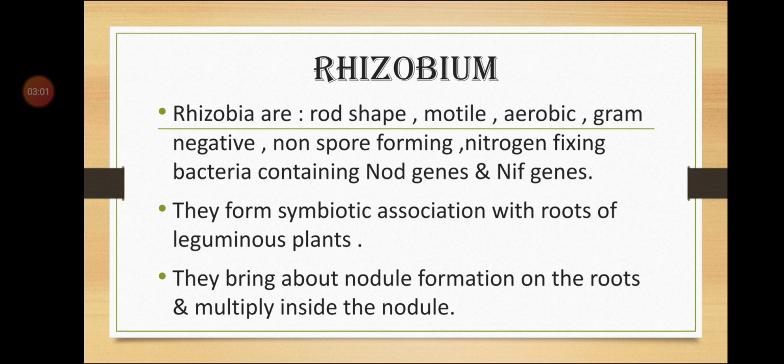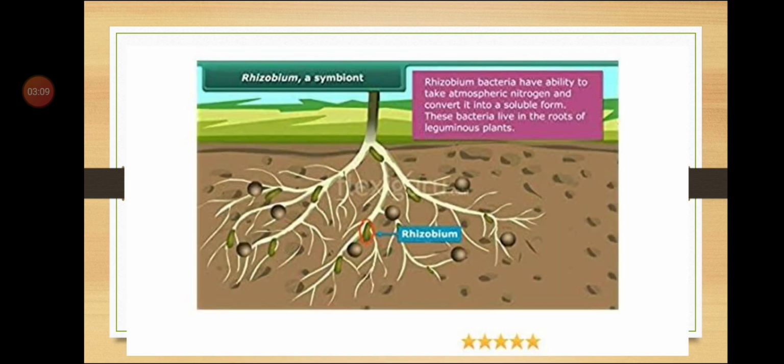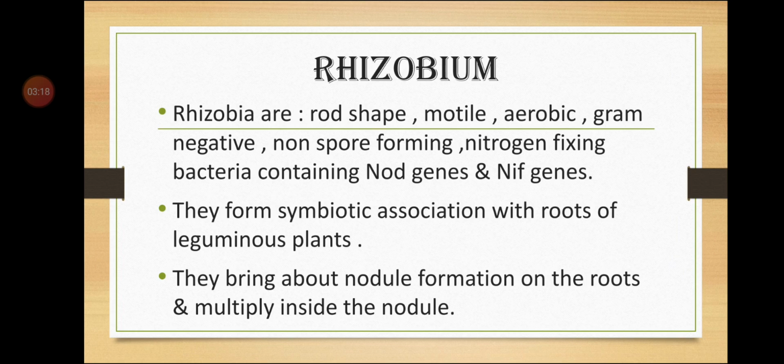They bring about nodule formation on the roots and multiply inside the nodule. You can see here these structures are called as nodules. They are forming nodules on the roots and multiply inside these nodules.